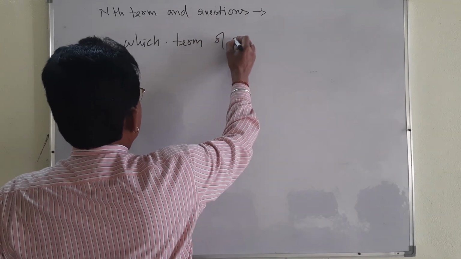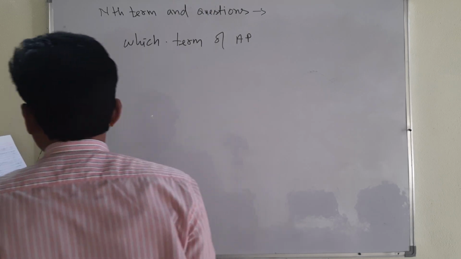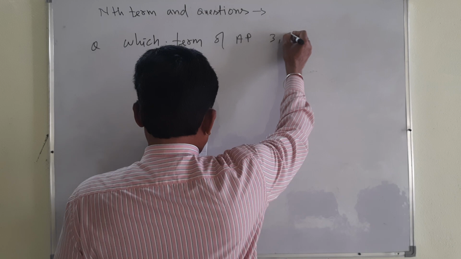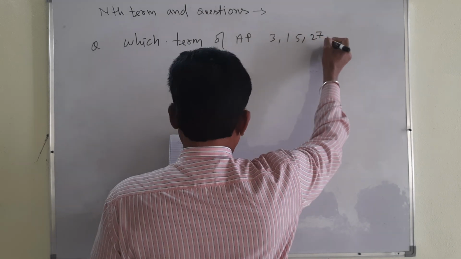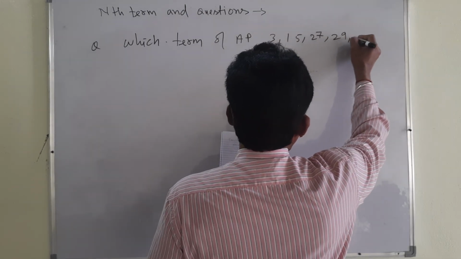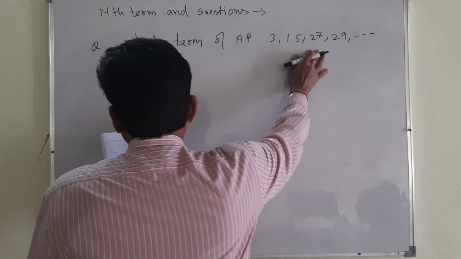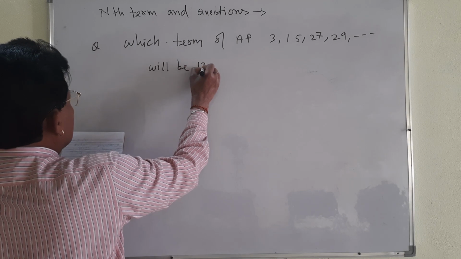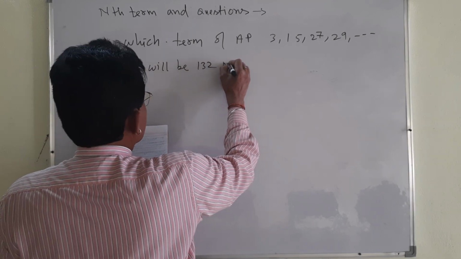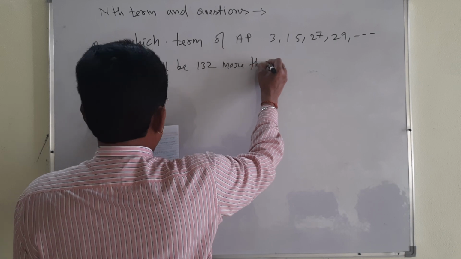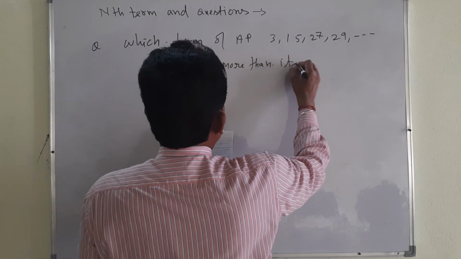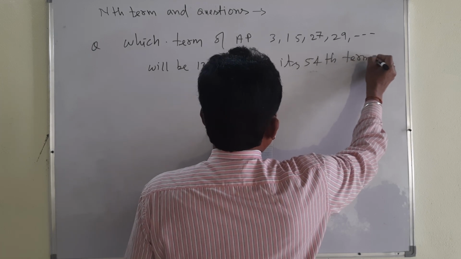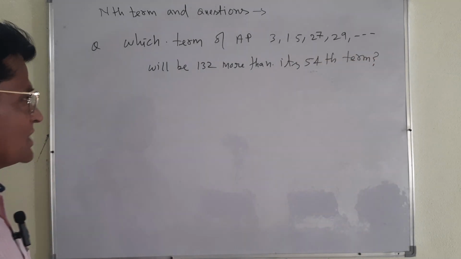I am just going to tell you which term of the AP 3, 15, 27, and so on. Which term of this AP will be 132 more than the 54th term? Very important question.